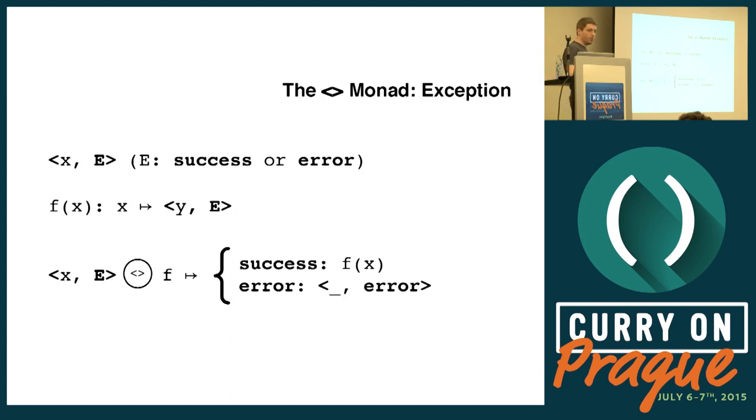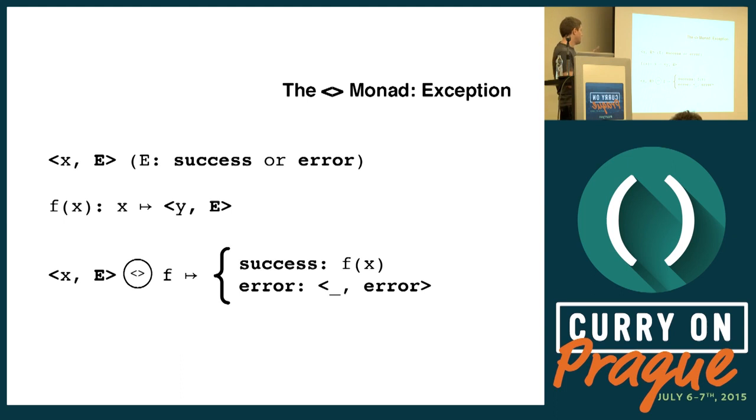Another more real-life example is exceptions. Pure functions, like I said, can't throw exceptions. They can't do anything other than compute or return a value. But with monads, we can simulate exceptions. Now, what are exceptions? In an imperative language, if you have a sequence of computational steps and one of them errors, then we abort the computation and we don't execute the subsequent steps. So we can do that with a monad.